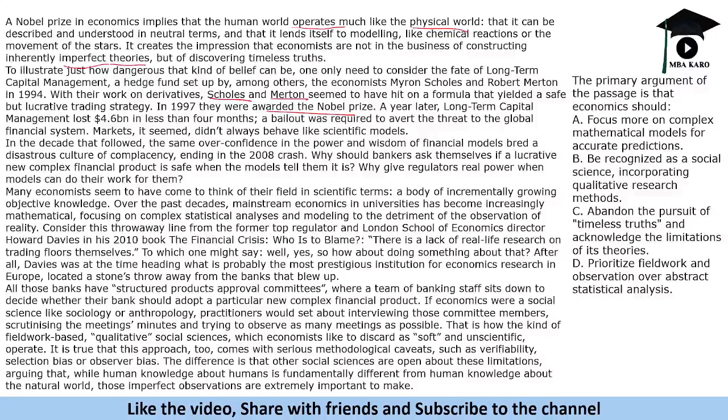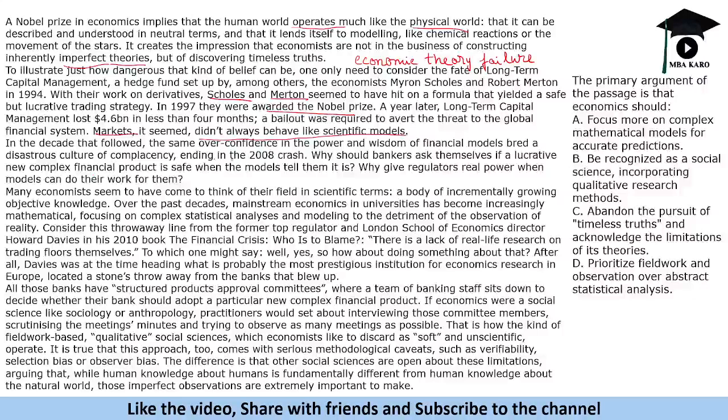Okay, so it says that economics is not real. I mean, these are just theories which fail also. So it gives an example of how economic theories fail. So it talks about economic theory failures. These are theoretical things, and practically if you see the Nobel Prize winners, they failed. So it talks about this: markets, it seems, didn't always behave like scientific models. So it says that markets don't behave like scientific models. Okay, scientific models are different, economic models are different.